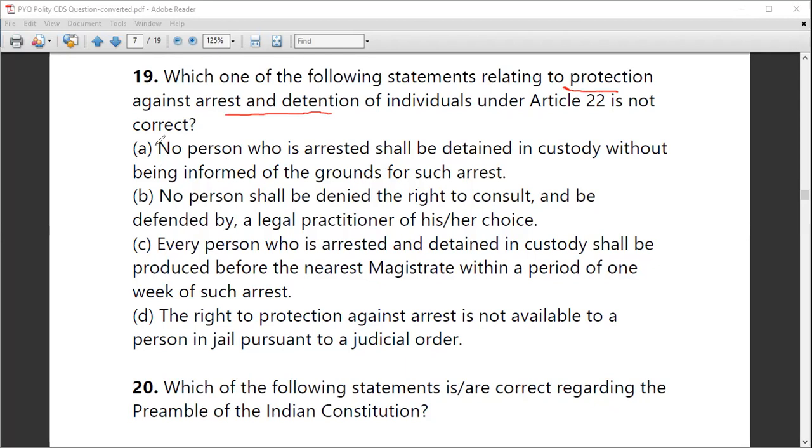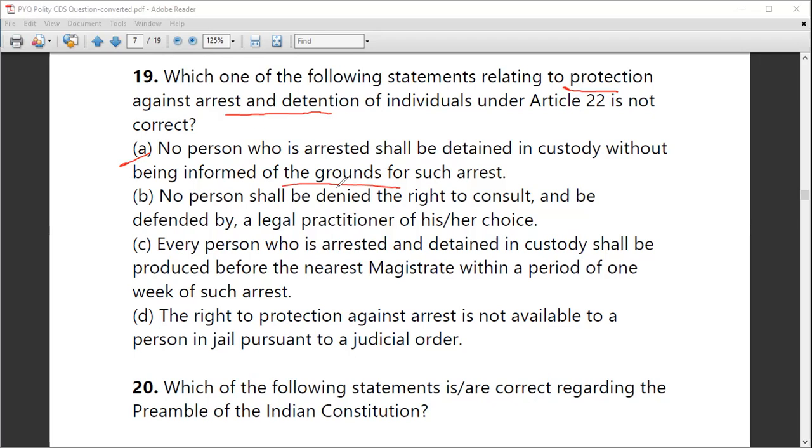Let's see. Statement A says, no person who is arrested shall be detained in custody without being informed of the grounds for such arrest. Yes. So you must be informed, on arrest, on what ground you are being arrested.